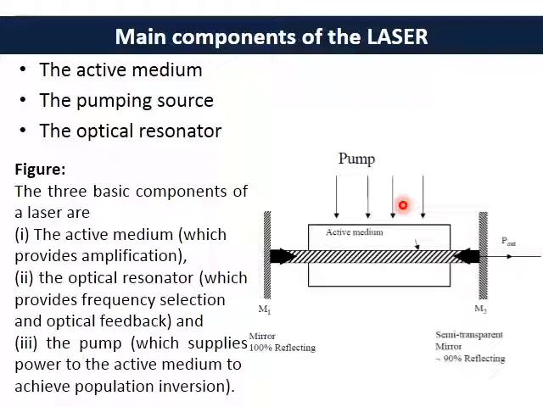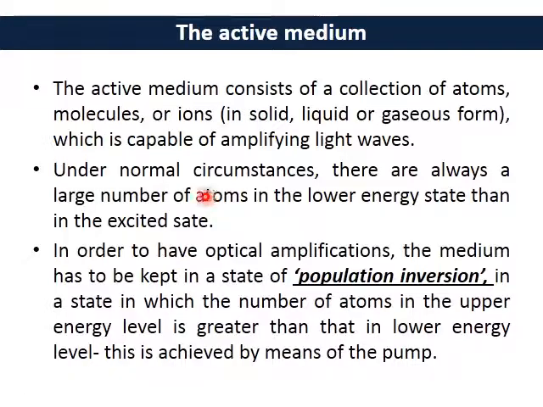That condition is known as population inversion. We'll come to that in more detail later, but these are the main components of the general laser system. Any type of laser you may take will definitely have these three components: an active medium, an optical resonator, and of course the pump. Very good.